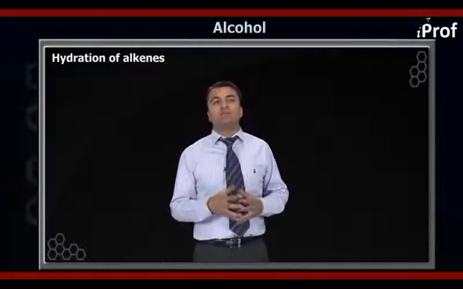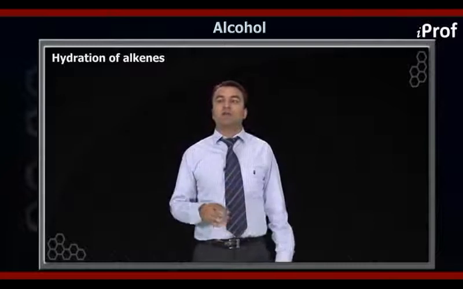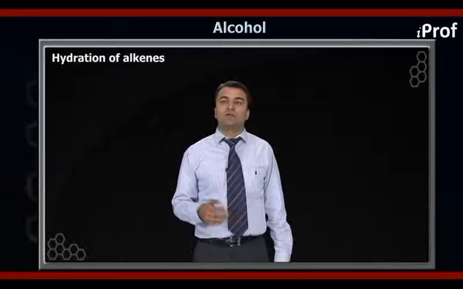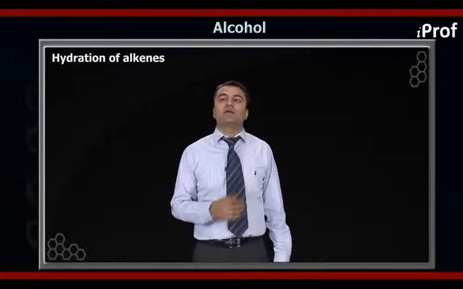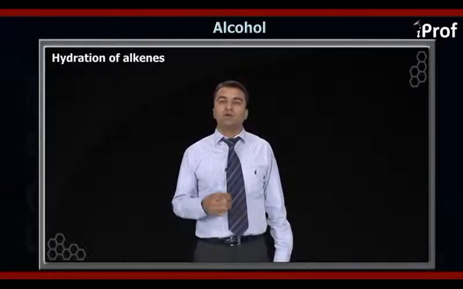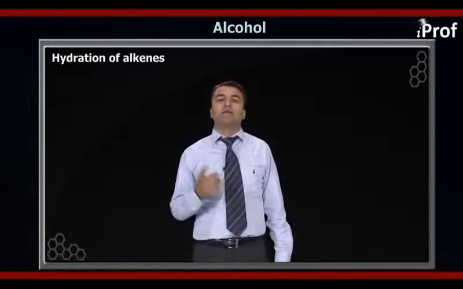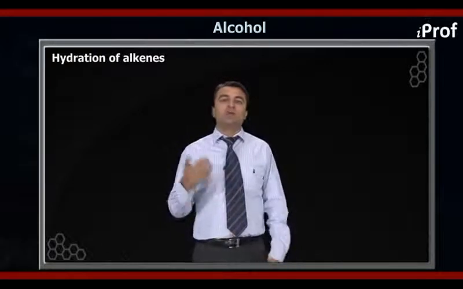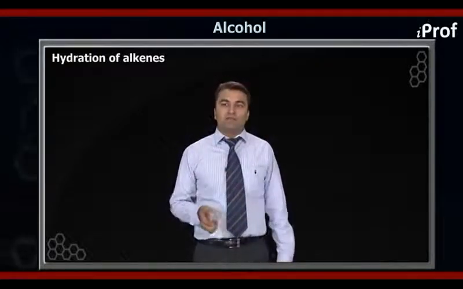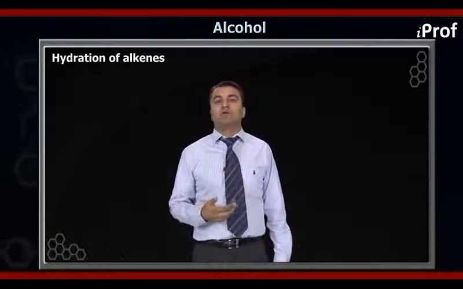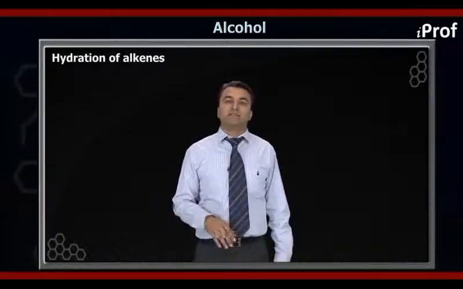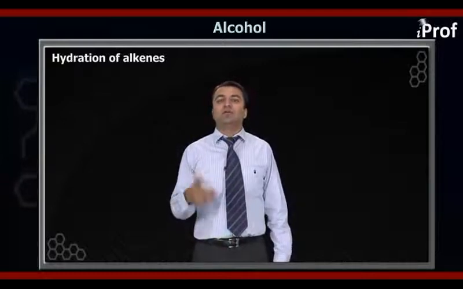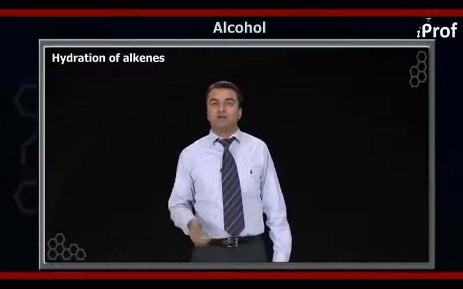The reagent we are using is sulfuric acid, H2SO4, which has only H plus ion. So when you add a water molecule to the alkene, the H plus ion comes from the reagent, H2SO4, and the OH minus ion comes from the solvent.